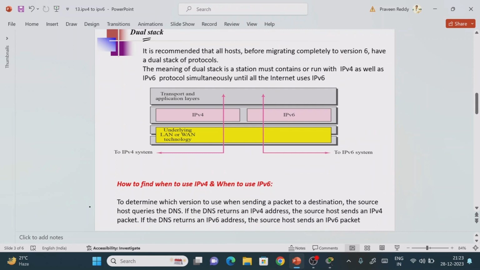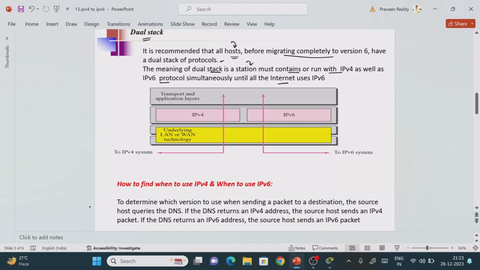So what is the meaning of this? Here it is recommended that all the hosts, that is all the systems, before migrating completely to version 6, nothing but IPv6, have a dual stack protocol, right? The meaning of dual stack is that the station or device, whatever it may be, a host, must contain or run both the IPv4 as well as the IPv6 protocol simultaneously until the whole internet uses IPv6.